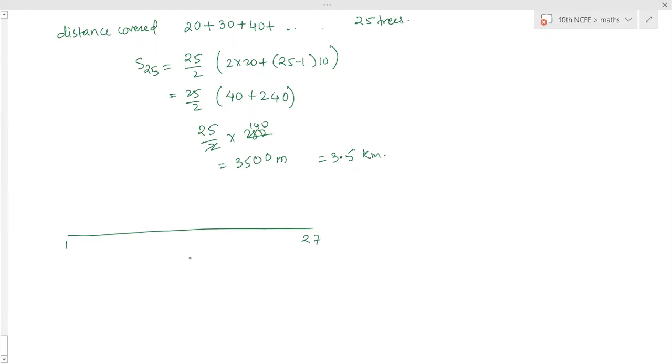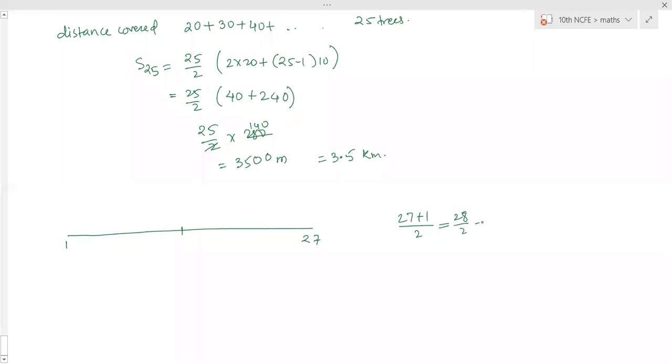Ruchi was given the responsibility of placing the flags. Ruchi kept her books where the flags were stored, that is the middlemost. She could carry only one flag at a time. How much distance did she cover in completing this job and returning back to collect her books? What is the maximum distance she traveled carrying a flag? So the middlemost is 27 plus 1 by 2. 27 flags are there totally. So that is the 14th one.